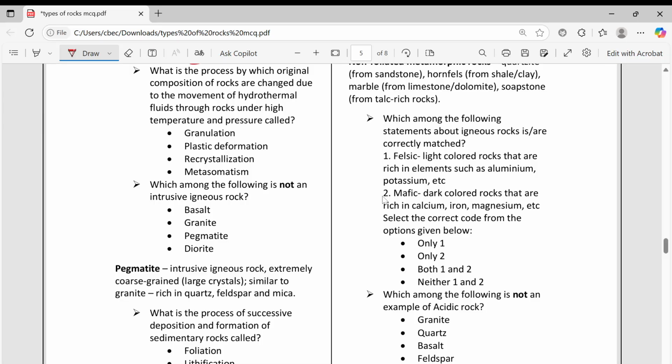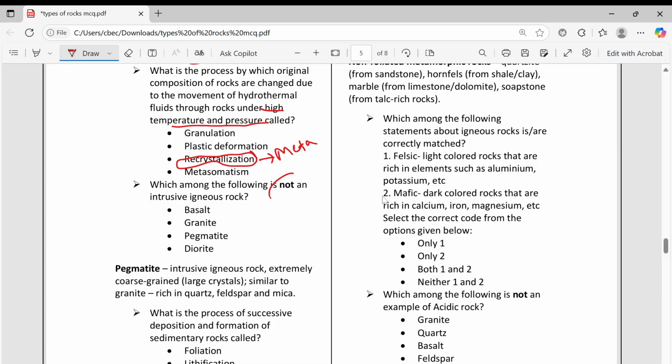Next, what is the process by which the original composition of rocks is changed due to the movement of hydrothermal fluids through rocks under, you remember, high temperature and high pressure? When you apply that, recrystallization will happen and it will turn into metamorphic rock.